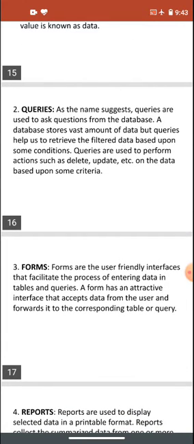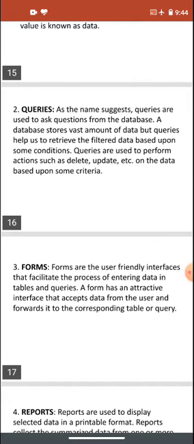As the name suggests, queries are used to ask questions of the database. Our database stores a vast amount of data, but queries help us to retrieve and filter data based upon some conditions. Queries are used to perform actions such as delete, update, etc. on the database upon some criteria. So queries are basically what we ask from the database.